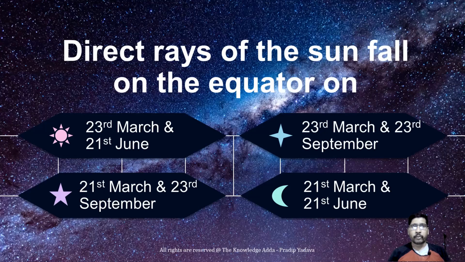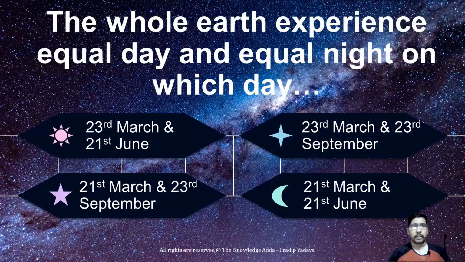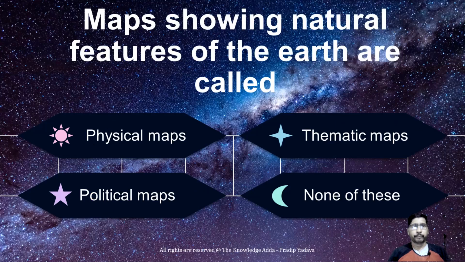Direct rays of the sun fall on the equator on 21st March and 23rd September. The whole Earth experiences equal day and equal night on which days? That is 21st March and 23rd September.